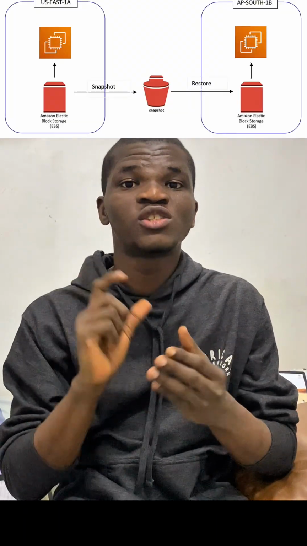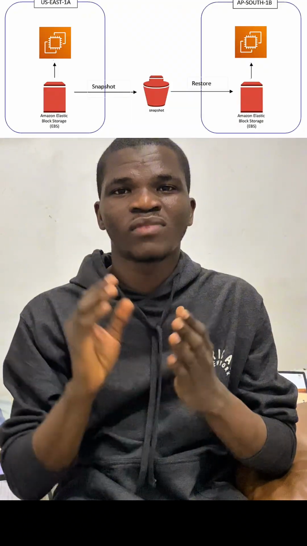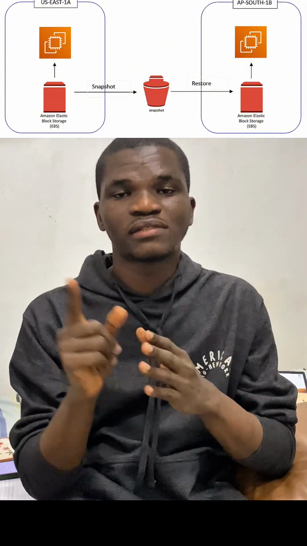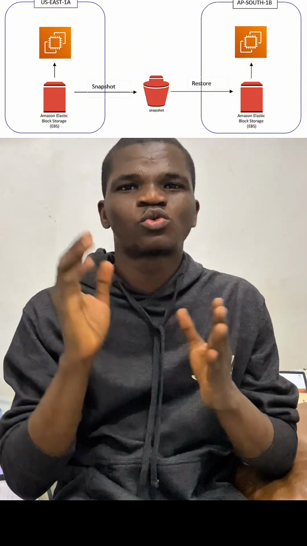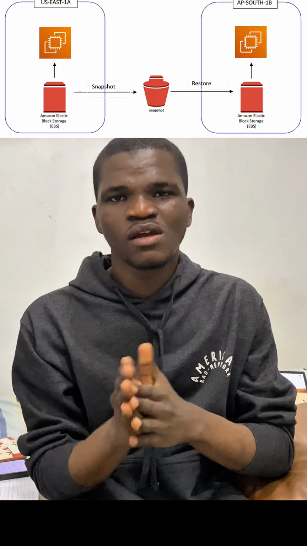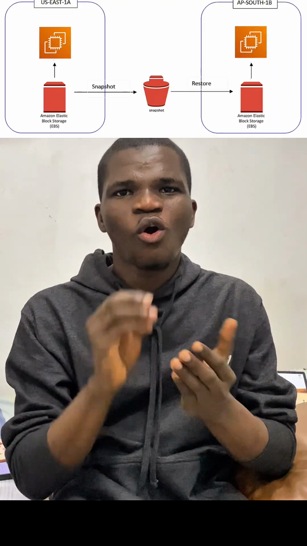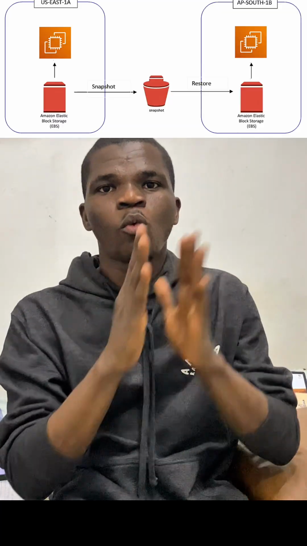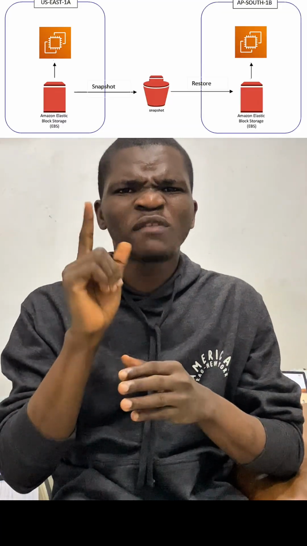Now, another aspect of it is that EBS volume is regional scope. When I say regional scope, it simply means that when you create an EBS volume on maybe US East 1, you can only attach it to a server that is within that region, which is US East 1. For you to migrate or move any EBS volume from one region to another, you have to do what they call snapshots.